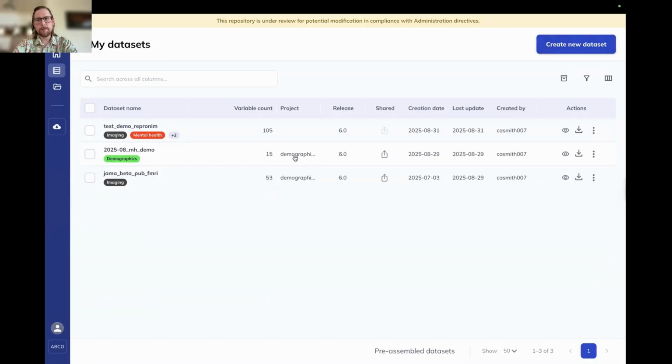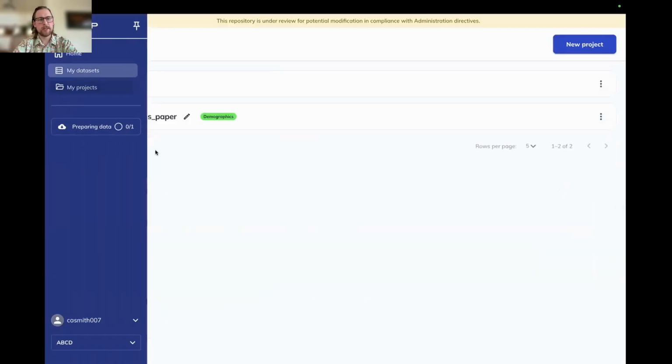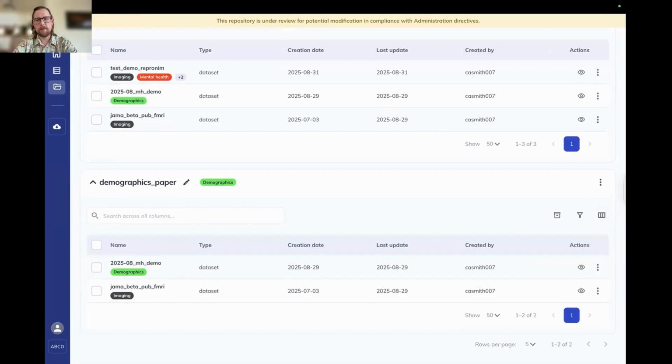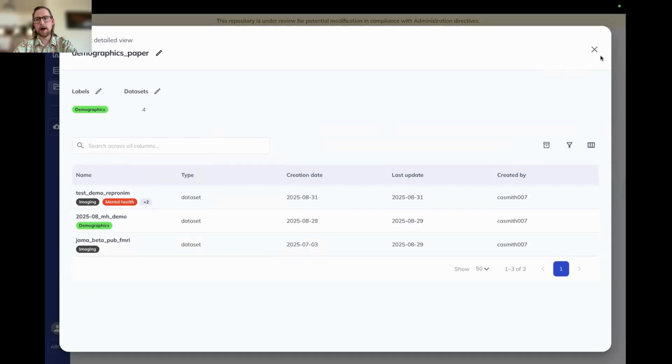These are also assigned into projects. Projects are essentially folders where you can store data sets that have an alike use or alike content. Same place, so you'll come here, click Edit, Projects, and from here you can select it into any of the projects, or you can come to the My Projects tab, click into any of your projects that exist and add it there as well. So you can see we haven't added it to this bottom one yet. So let's go Edit Datasets and add our new data set in there, and it's now populated over here.